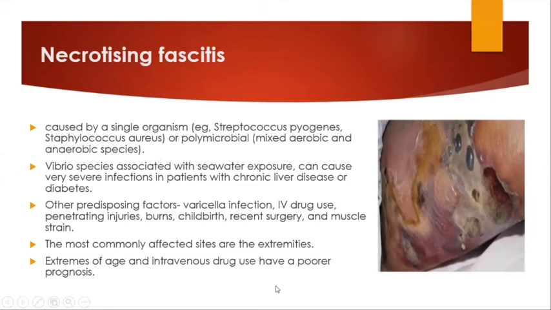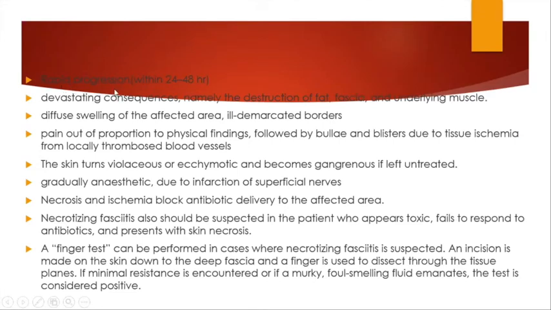Extremes of age and IV drug abuse have a very poor prognosis. There is a very rapid progression of this condition within 24 to 48 hours. There are devastating consequences, namely destruction of fat, fascia, and the underlying muscle.